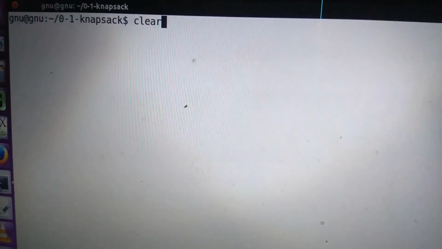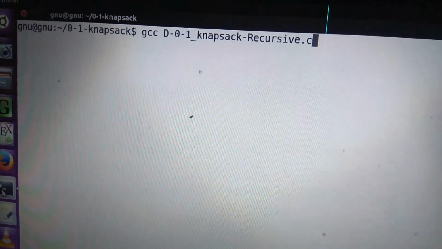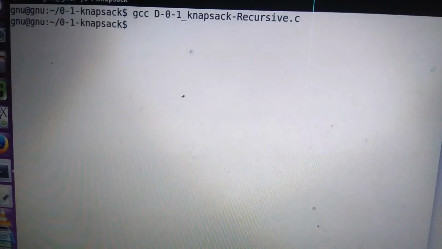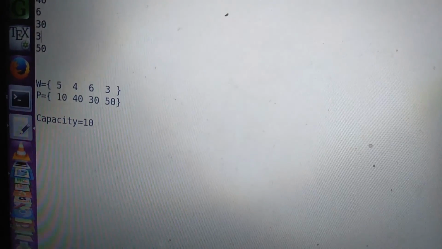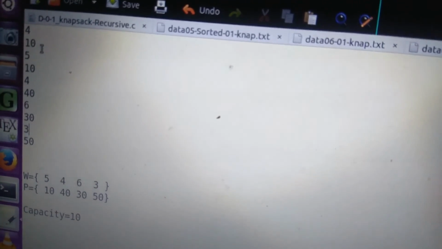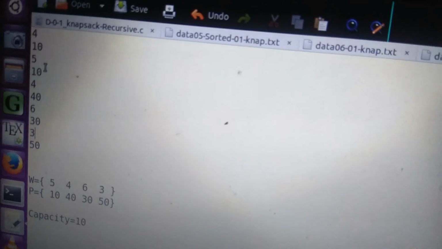Let us run this program, and our data is this one. N equal to 4, weights are 5, 4, 6 and 3, profits are 10, 40, 30 and 50. The bag capacity is 10. It is arranged here in this file. 4 is the number of items, 10 is the bag capacity. Then next lines weight, then profit.